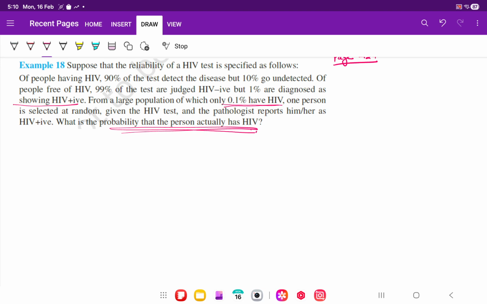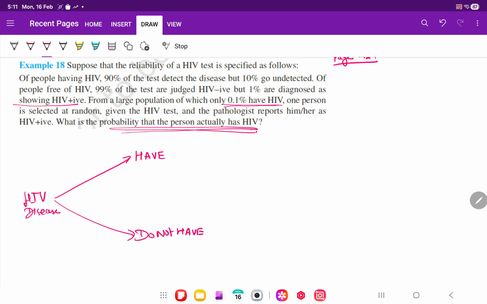They're saying 0.1% have the disease, correct? So let me write down HIV disease. There are people who have it, and there are people who do not have it, correct? How many people have it is only 0.1%. So that means 99.9% will not have it, right? 0.1 out of 100 have it, and those who do not have it are 99.9 by 100, correct?